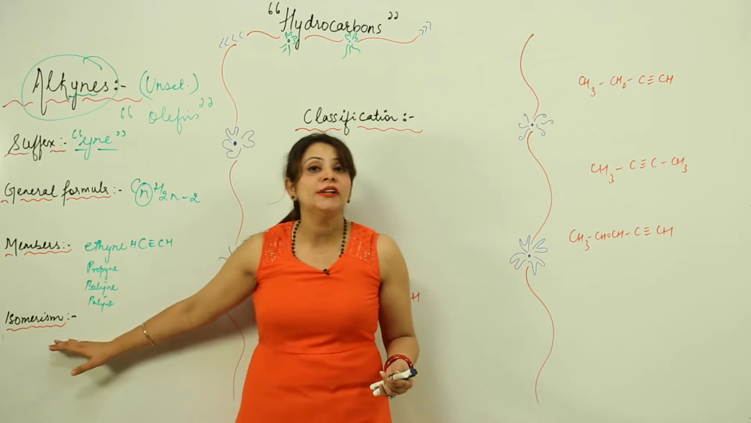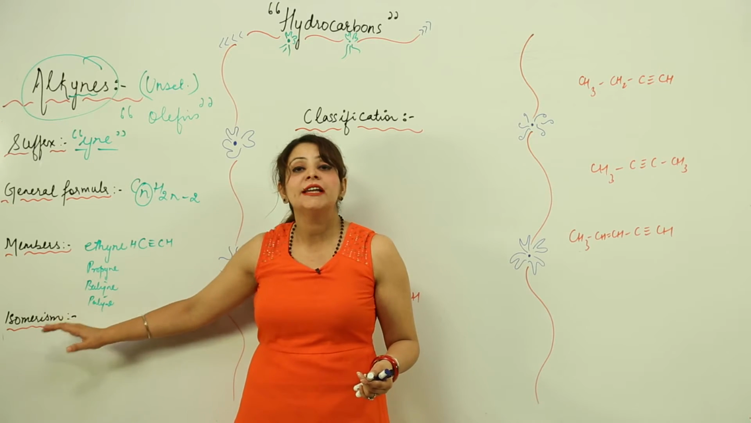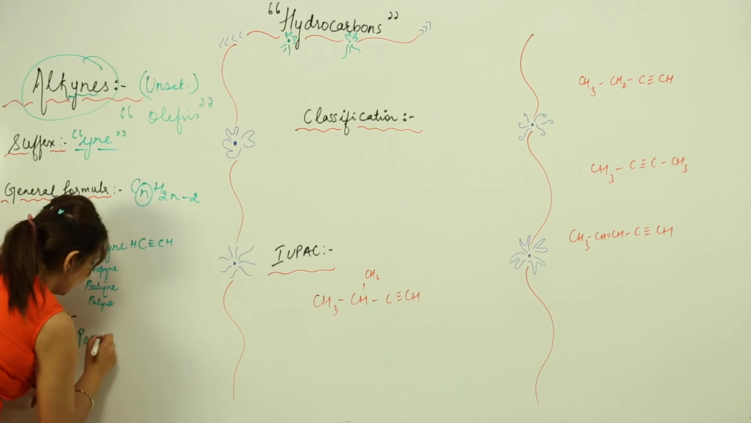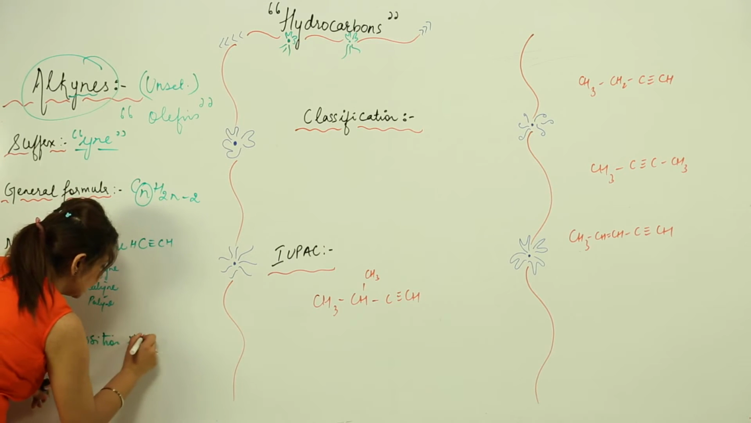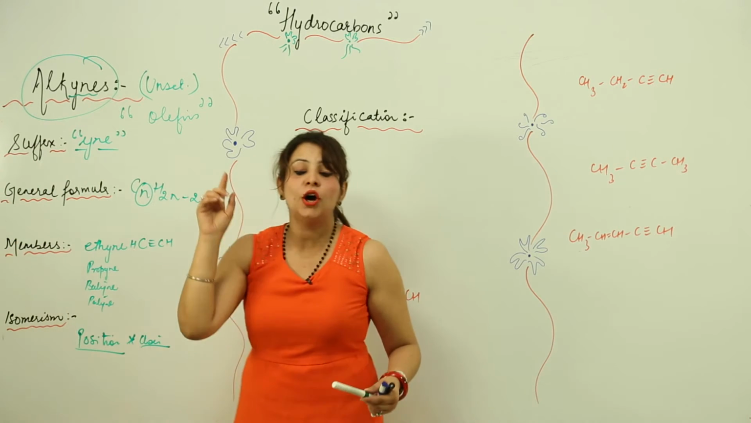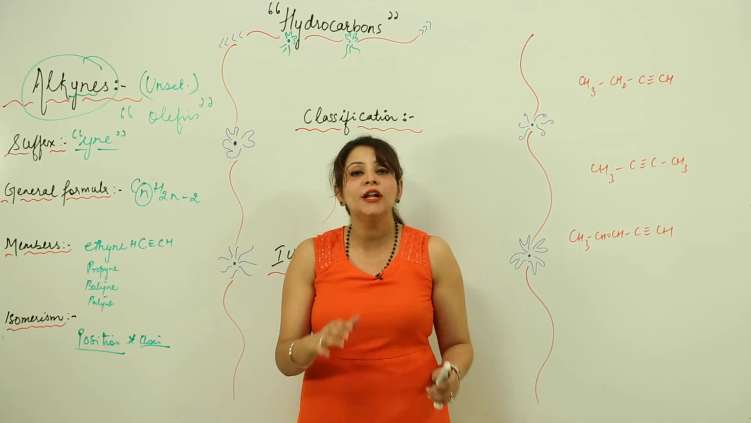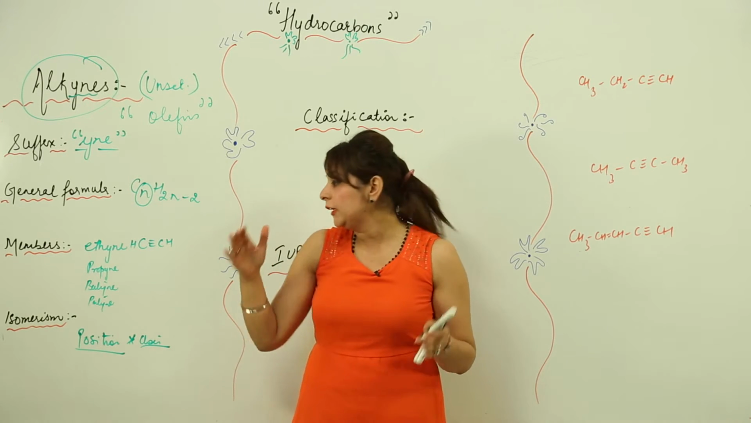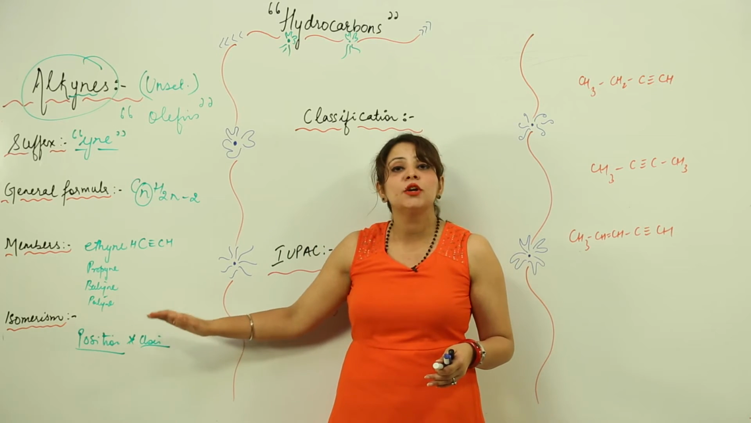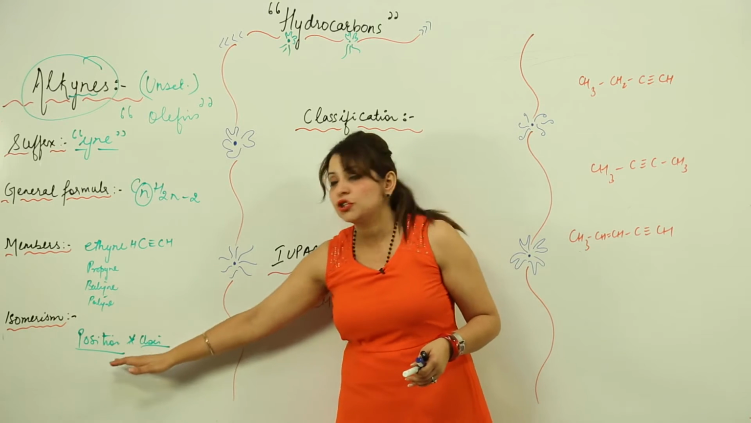If we talk about isomerism, you know what kind of isomerism it can show. It can show position as well as chain isomerism. I told you in my previous lecture on general principles of organic chemistry, where I made you familiar with all the isomerism techniques. It obeys only structural isomerism, and the subtypes are position and chain.